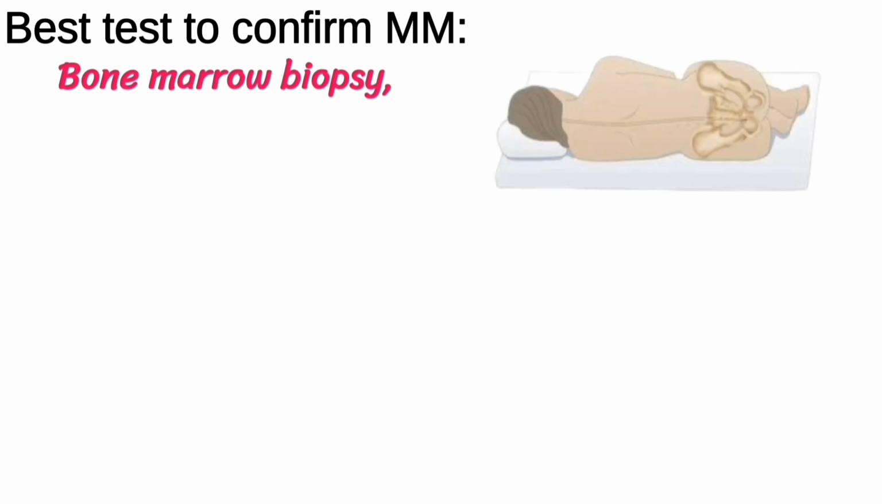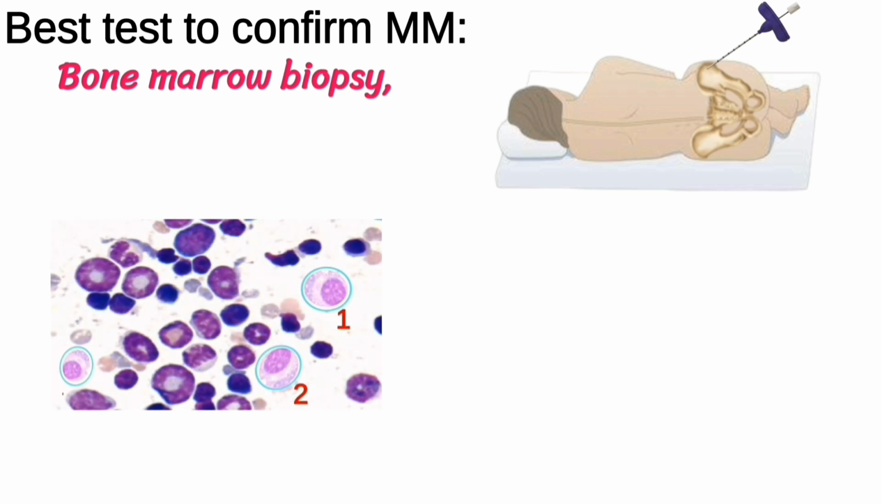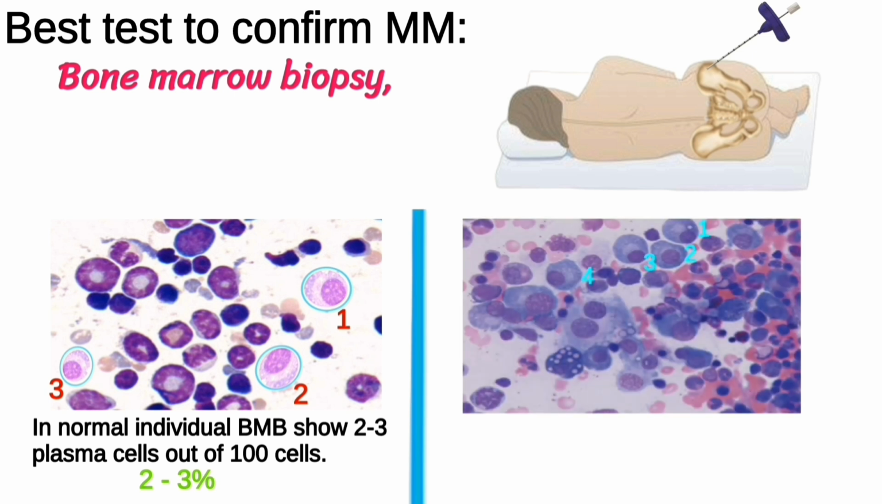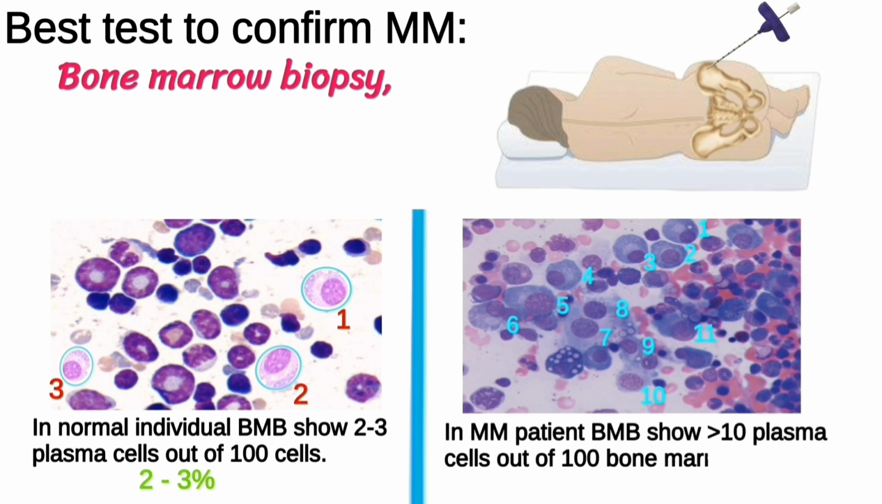Best test to confirm multiple myeloma: bone marrow biopsy. Bone marrow biopsy shows plasma cells greater than 10%, CD138 positive. In a normal individual, bone marrow biopsy shows 2 to 3% plasma cells out of 100 cells. In multiple myeloma, the patient's bone marrow biopsy shows greater than 10% plasma cells out of 100 bone marrow cells.